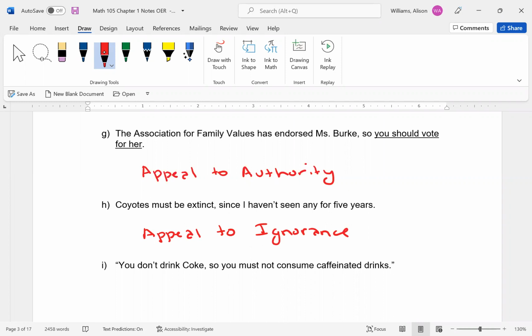If you don't drink Coke, you must not consume caffeinated drinks. All right. There's actually a couple I think that can apply to this. One would be appeal to ignorance, only because you're saying that because you haven't seen it, it must not exist. So I think appeal to ignorance could work for this.